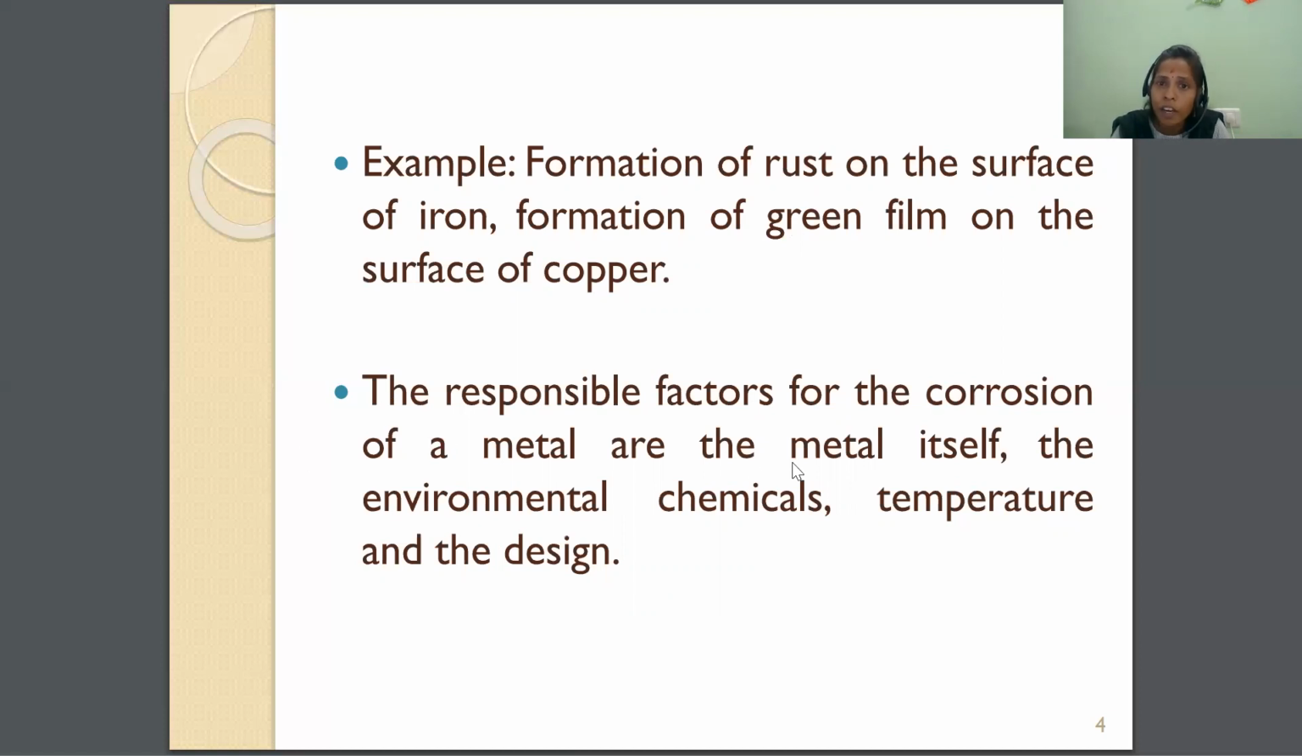The responsible factors for the corrosion of a metal are the metal itself, the environment chemicals, temperature, and the design. Yes. So what is the main reason? What are the factors affecting corrosion? The metal itself undergoes corrosion, and the environmental chemicals, whatever chemicals are present in the environment, the temperature in the environment, and its design. That means metal design. These are the factors affecting corrosion.